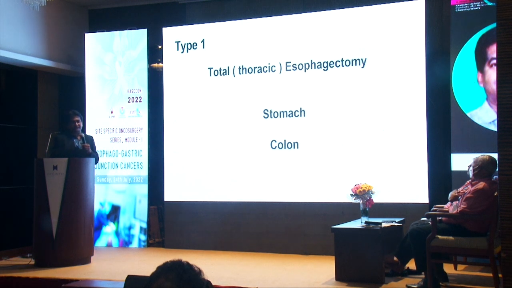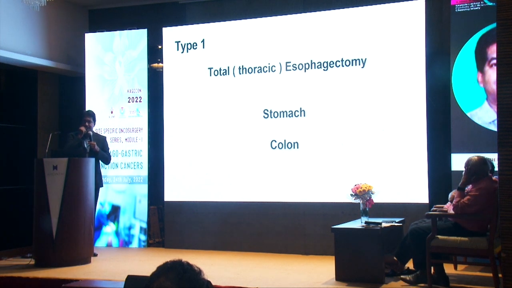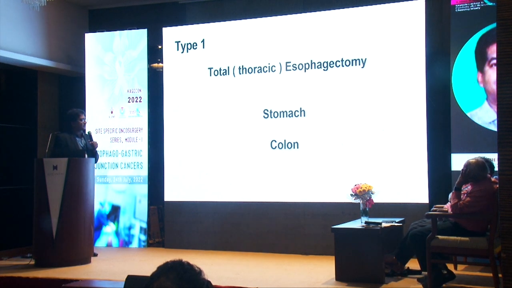So coming to the resections, in type 1, it is total esophagectomy. The thoracic esophagectomy is done, and along with that, a part of the stomach is taken to plan the stomach tube. The first preference is stomach, second preference is colon.